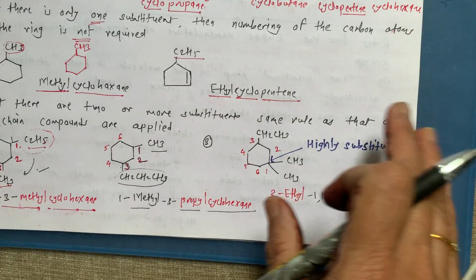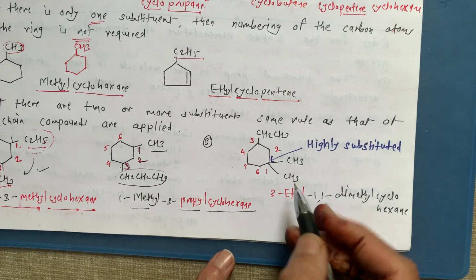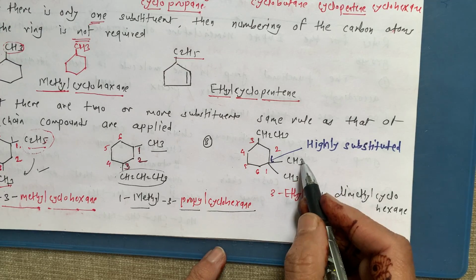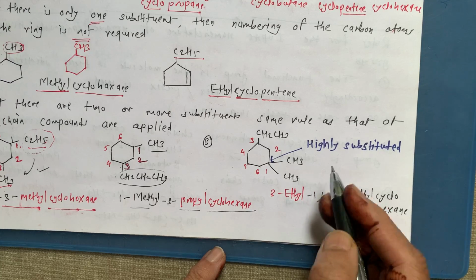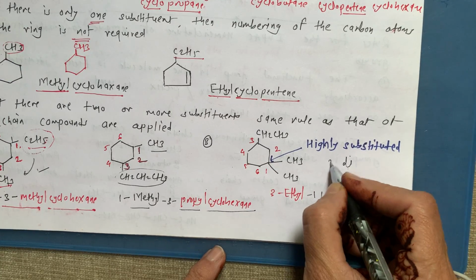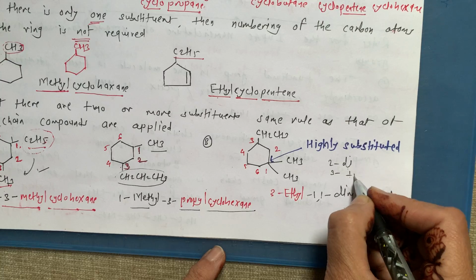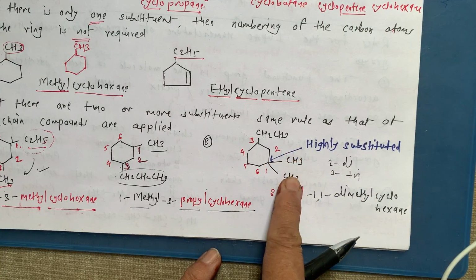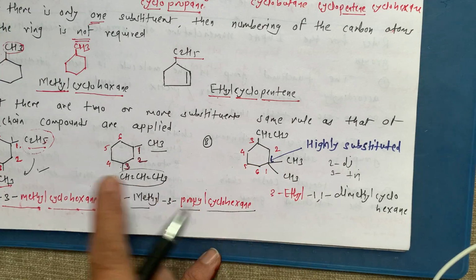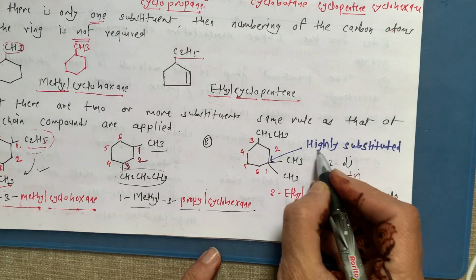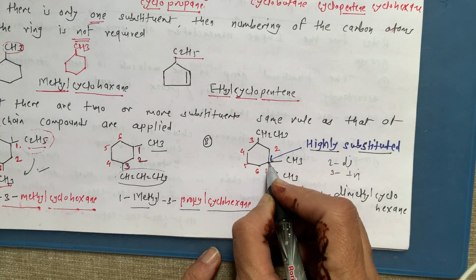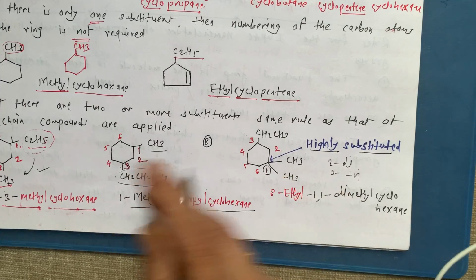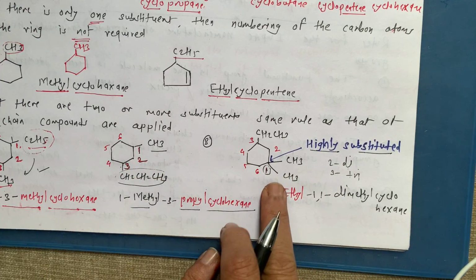But now just like open chain compounds, if the same group is substituted over there, then we have to apply di. If there are 2 then di, if there are 3 then tri, for the same substituent. This is methyl. But something different is that the highly substituted carbon we have to number as 1. This is different than the previous one. You have to remember this thing.